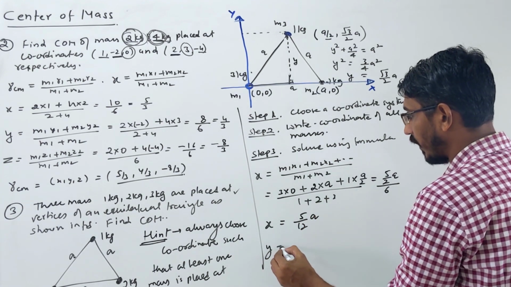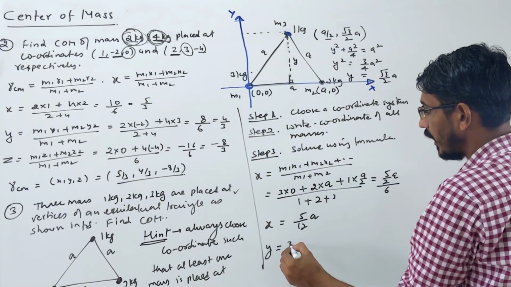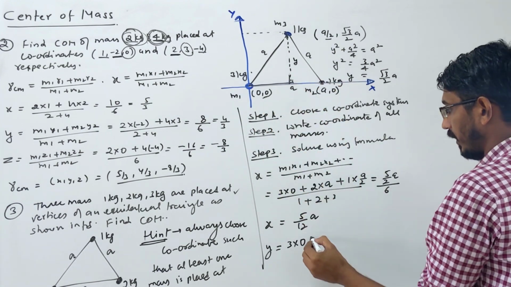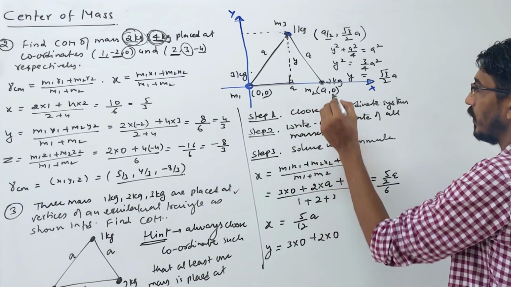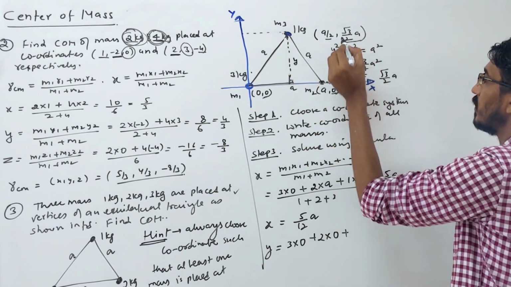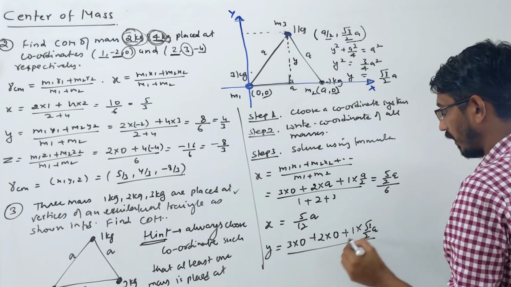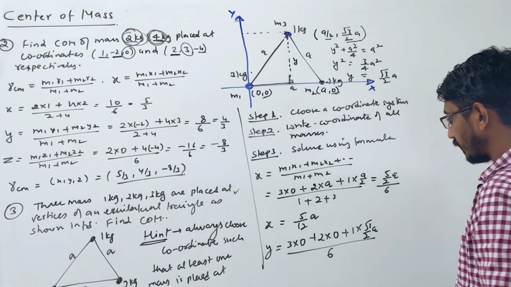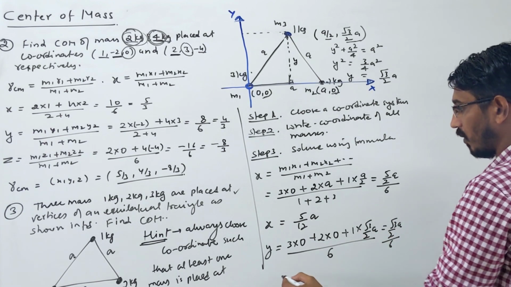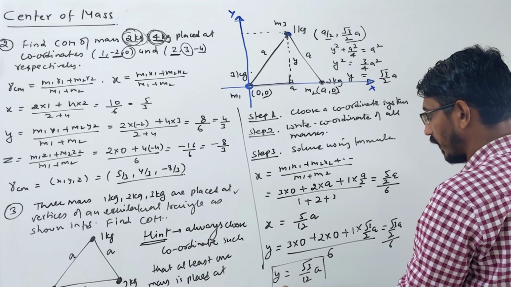Same way I am now finding the y coordinate. I am not writing the formula, let's do it directly. m1, 3 kg into y1 is what? 0. Y coordinate is 0. m2, 2 kg into y coordinate is again 0 for this. Plus m3, this 1 kg into y coordinate is this one. So 1 into root 3 by 2 of a, divided by all masses, 6 kg, right? Okay, so this simply becomes root 3 by 2 of a by 6, or the y coordinate will be root 3 by 12 of a. That's your y coordinate.